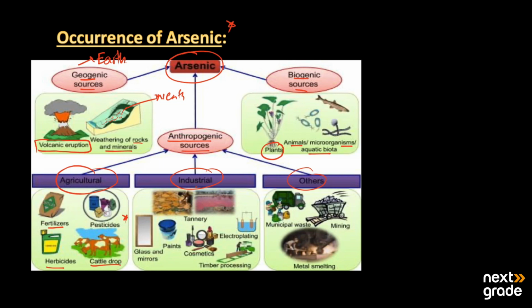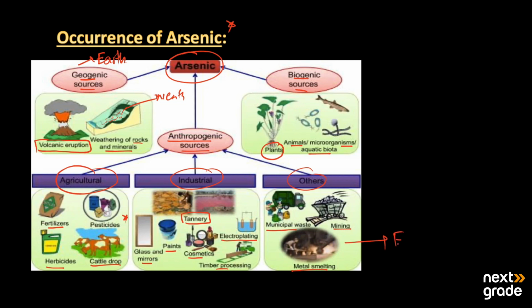Then from industry, it may be obtained in tanneries as a byproduct, in the electroplating process, when we use electrochemistry or the electrolytic cell. It may come from cosmetics, paints, glass, and mirrors, and in timber processing as a byproduct. And the others are municipal waste, mining, and metal smelting.